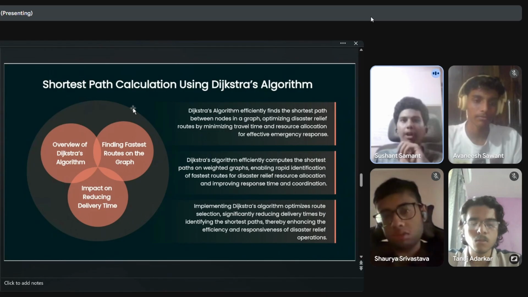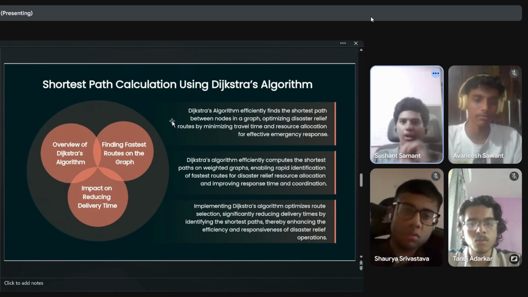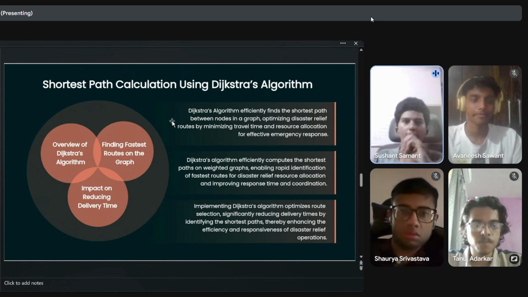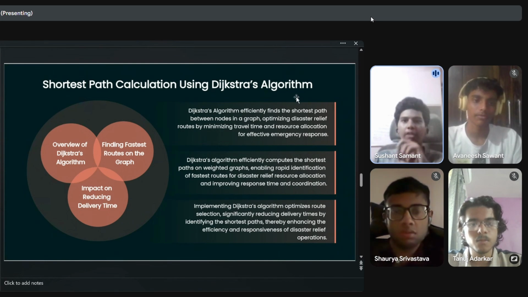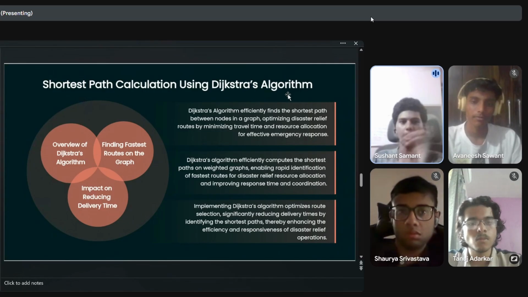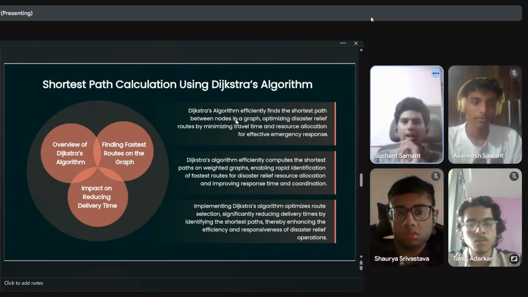So let's say you have a traffic of level 43 on one edge and traffic of level 5 on another edge. So this algorithm will first traverse all the edges and take the shortest crucial path to reach the destination.